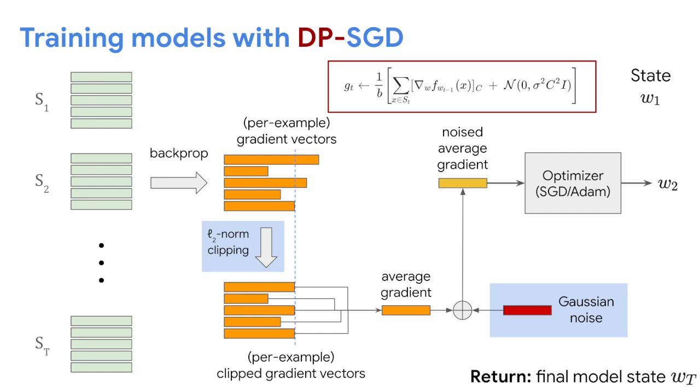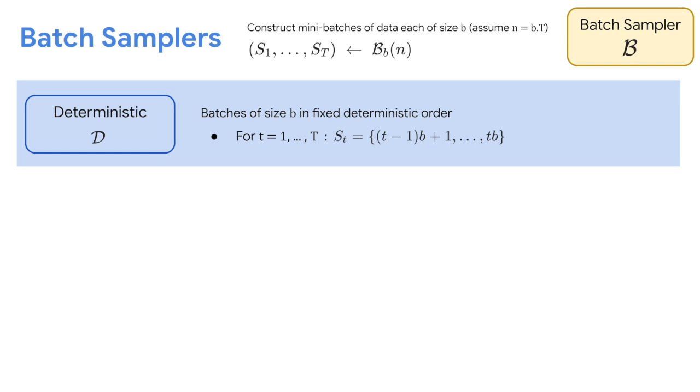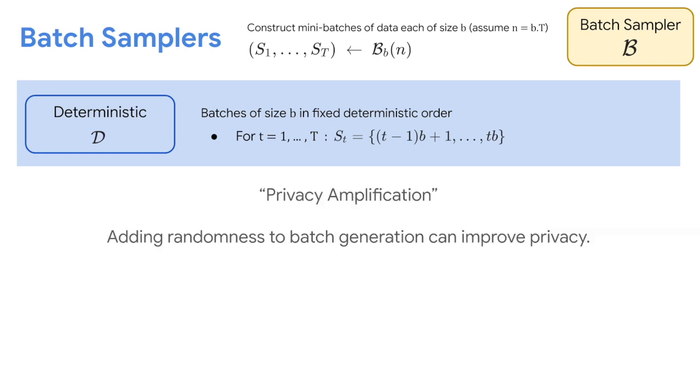One thing that we have yet to specify in this diagram is how each batch S_t is sampled. Indeed, there are multiple choices for us to choose from here. Let us assume for simplicity that we are performing one epoch of training, and let B denote the batch size. Perhaps the simplest batch sampler is the deterministic batch sampler, where we just take the next B examples in deterministic order to be our next batch.